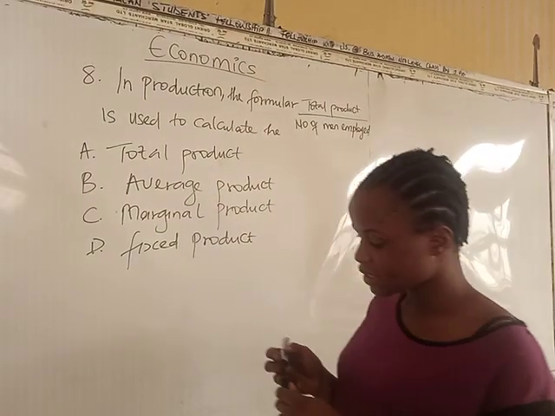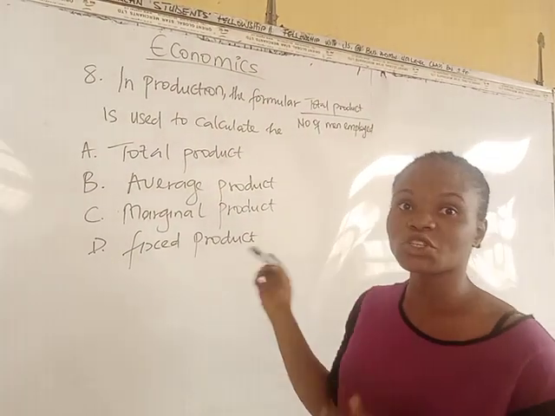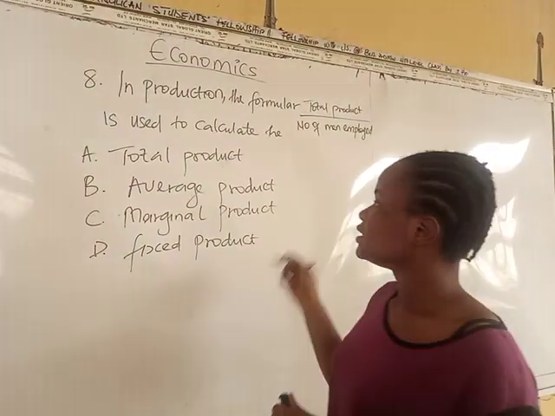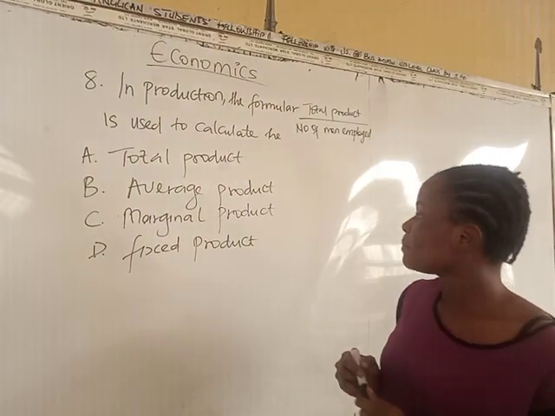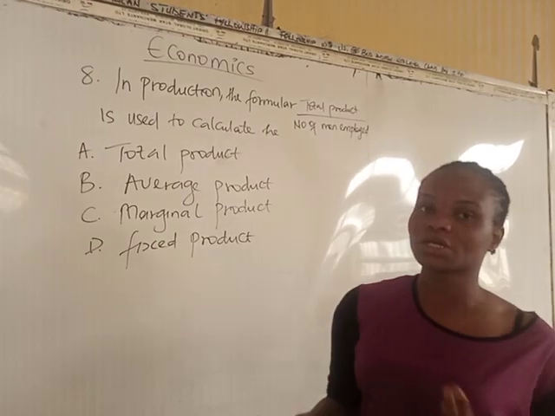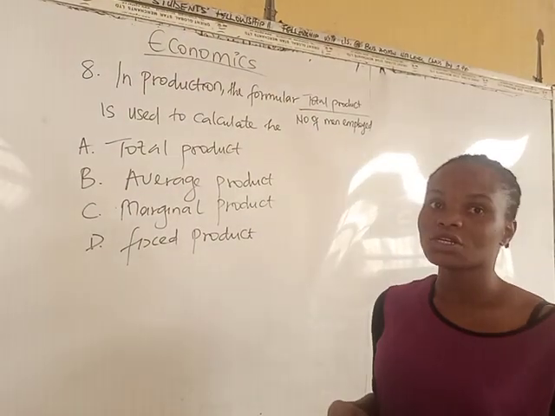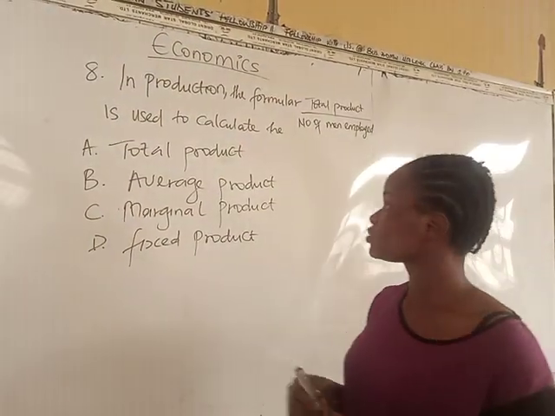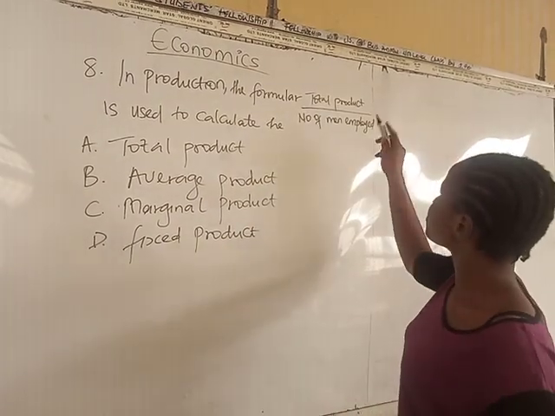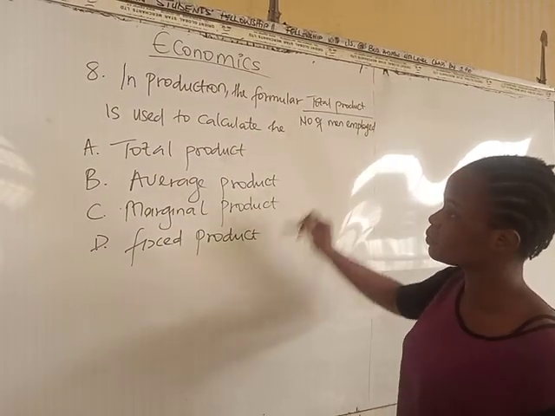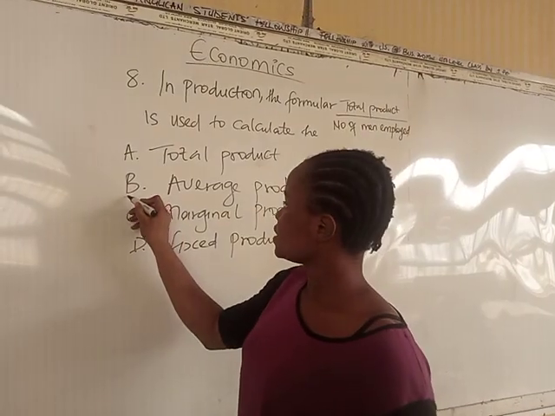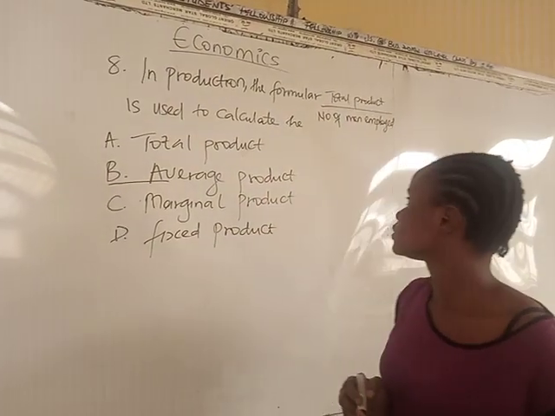Average normally goes with division. While marginal product deals with additional output. So since here the total product is being divided by the men employed, our answer is B, average products.